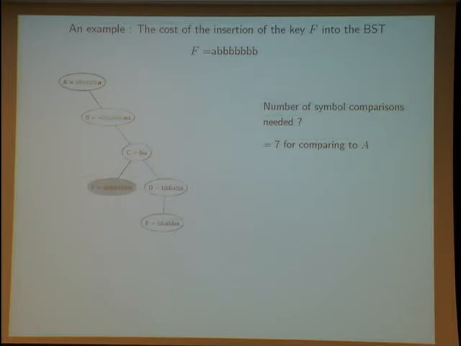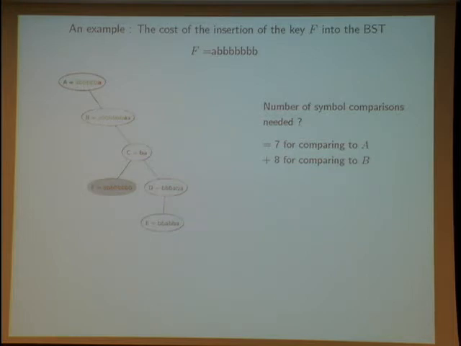Now you continue, and you need 8 comparisons for comparing F and B, because the length of their common prefix is equal to 7.